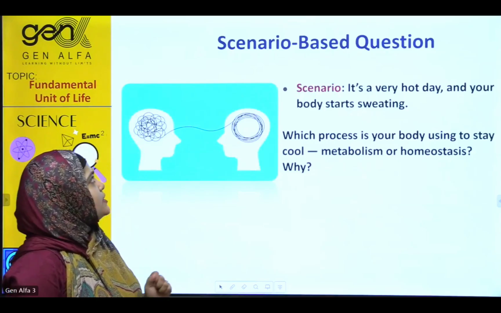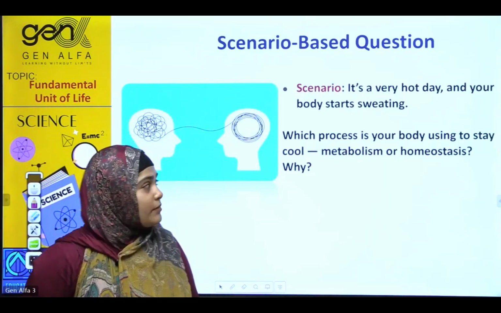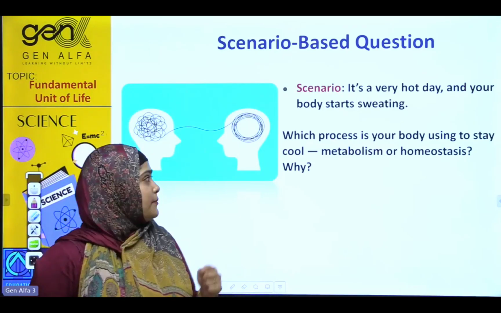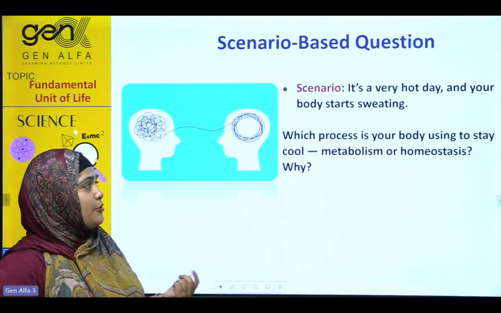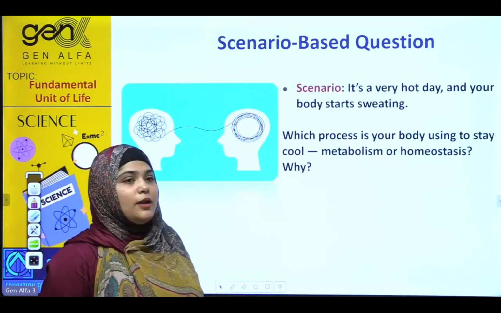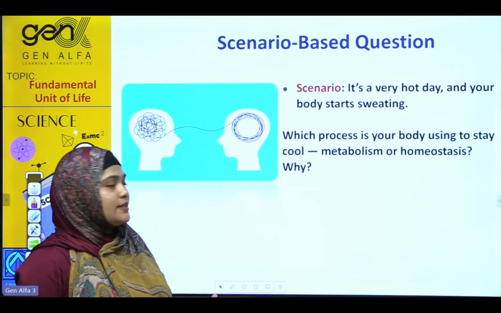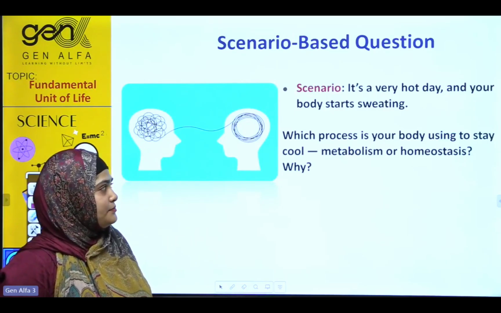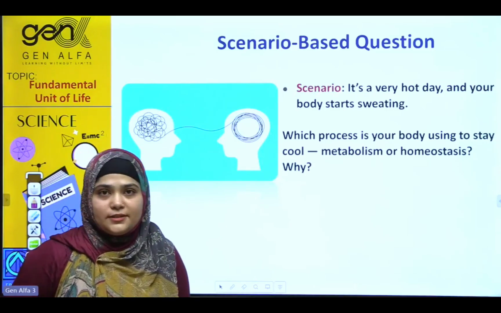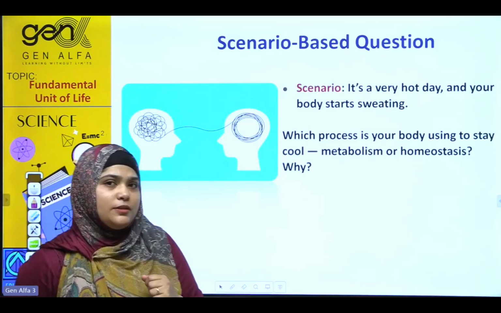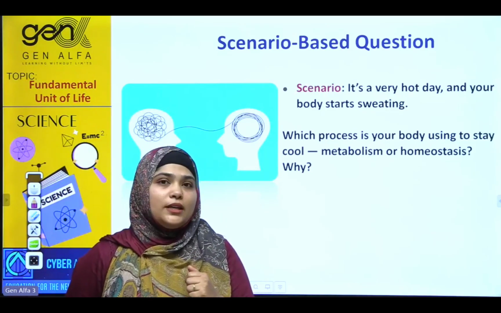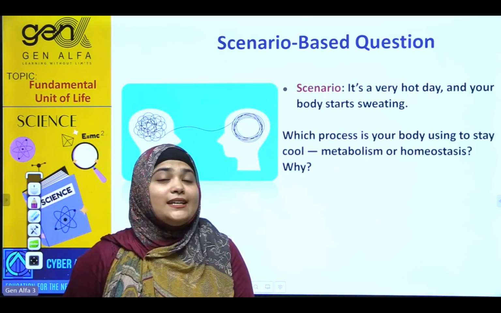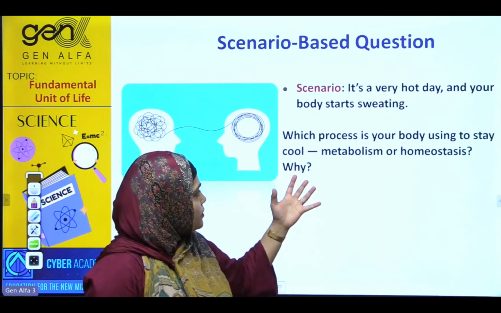Next, scenario-based question. It's a very hot day and your body starts sweating. Which process is your body using to stay cool? Metabolism or homeostasis? Why? Tell me the correct answer. First, tell me what is metabolism. Metabolism is actually the breakdown of things, the reactions taking place in your body that release energy. So tell me, is the scenario matching with metabolism?